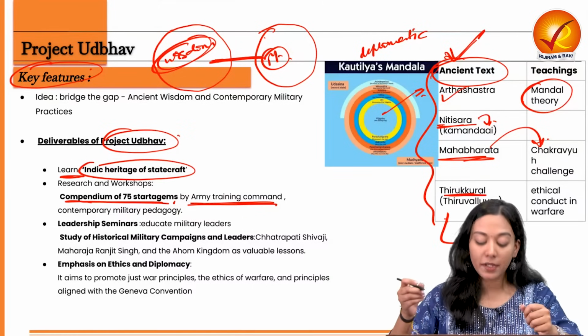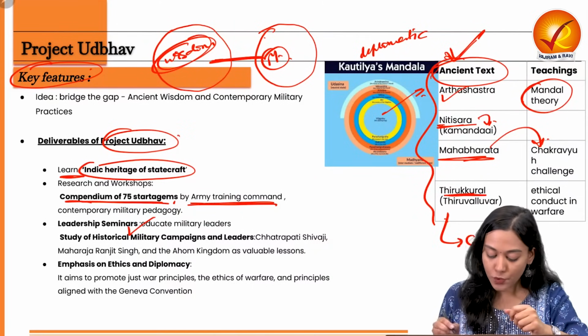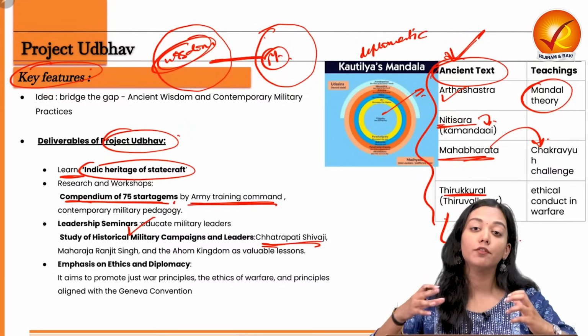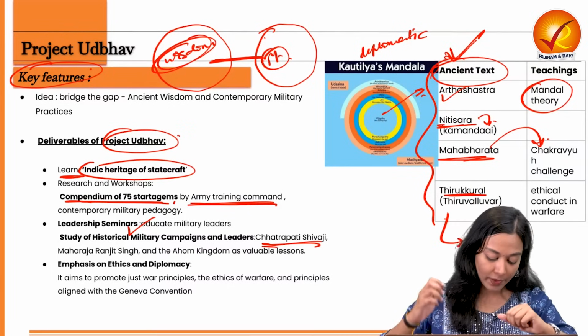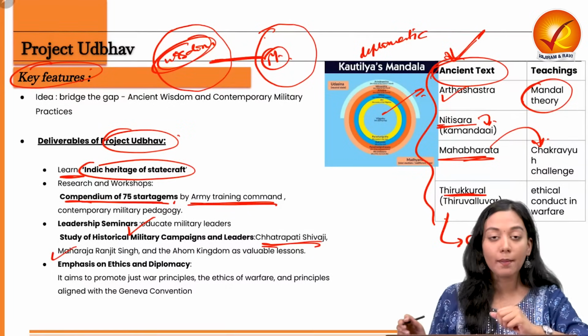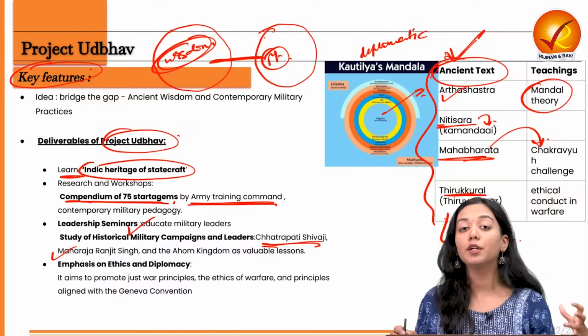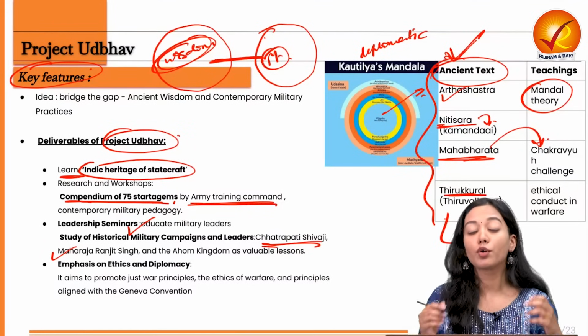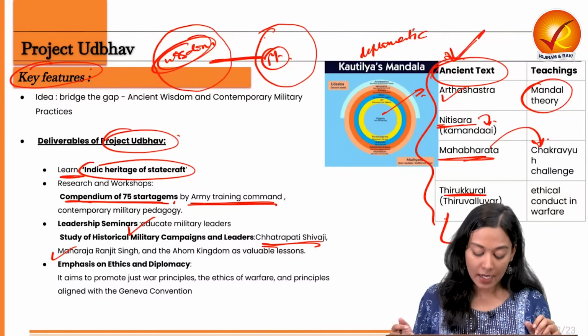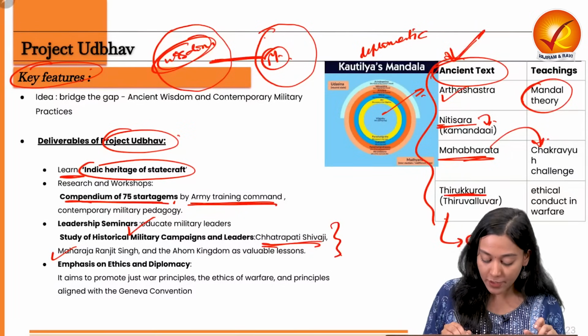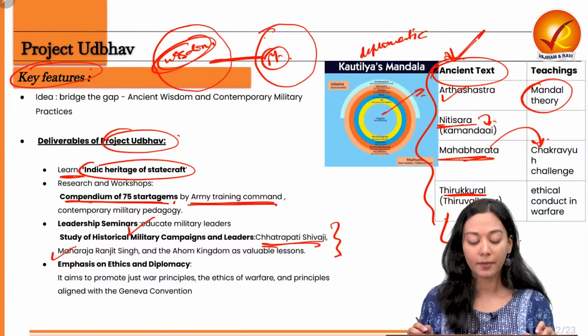Second is to educate the military leaders through the life stories of Chhatrapati Shivaji, who followed guerrilla warfare tactics and also built naval forts in order to secure his kingdom, and the stories of Maharaja Ranjit Singh, and also the story of the Ahom kingdom, which, being a very small kingdom, was able to rule the region for more than 600 years, and it also defeated the Mughal Empire many times. So their military strategies and diplomatic skills can be learned.